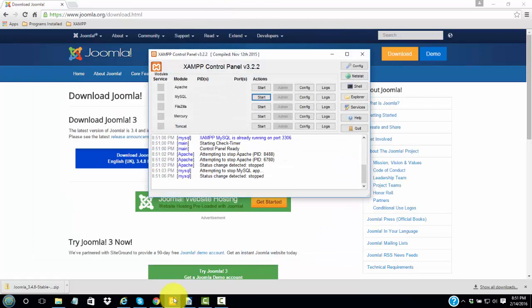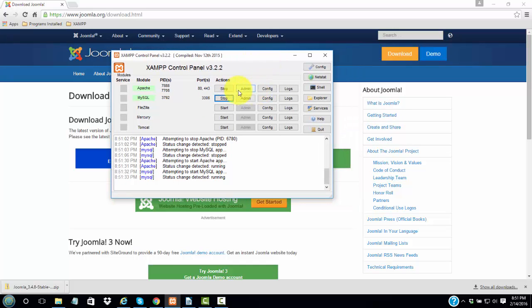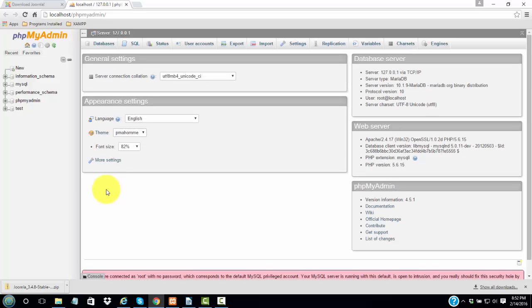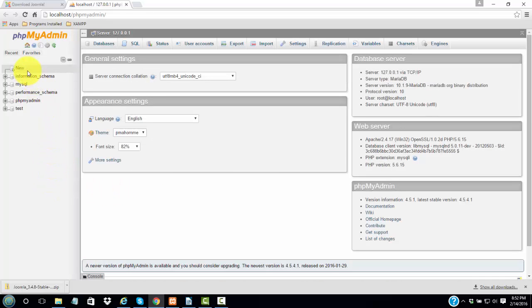Now we want to make sure our XAMPP is started, so we'll open up our control panel. We'll start Apache, and we'll start our MySQL. Now, first thing we need to do is create a database for our website. So we're going to go to the MySQL, click the admin button, and we're going to create a database. So we go into phpMyAdmin, and we click the button that says databases,